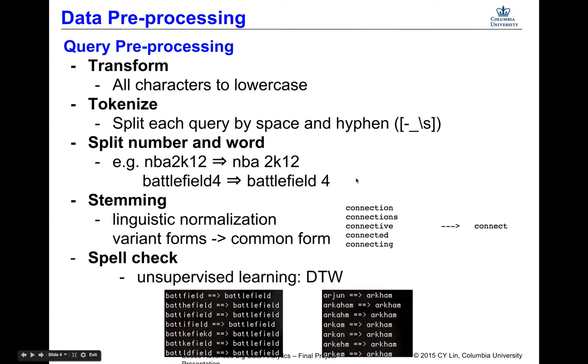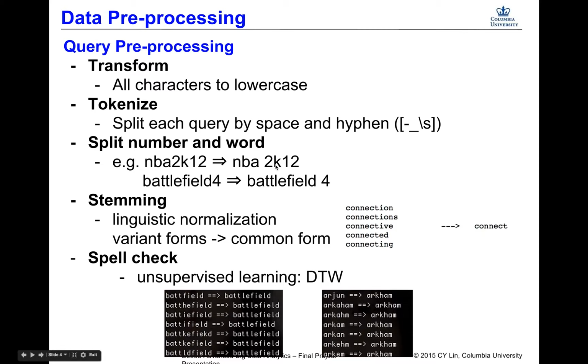Before we run our methods, we will do some pre-processing on our data, in particular on our queries. We first transform all the characters to lowercase and then tokenize these queries by splitting each query by space and hyphen, and then we split number and word.